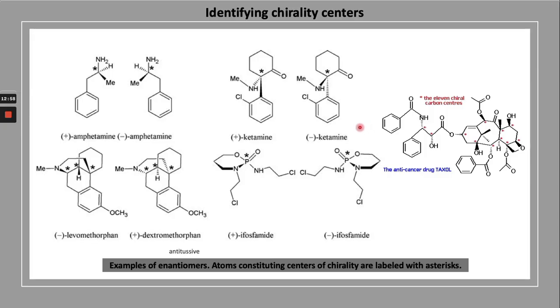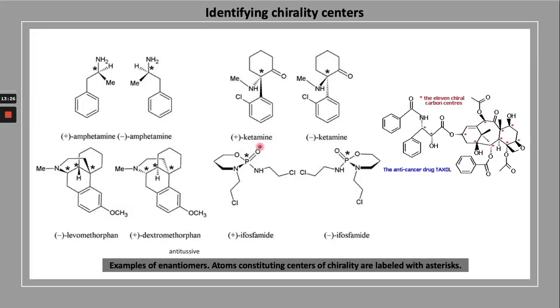So, identifying the chiral centers in a molecule: you can see amphetamine, plus and minus. These two molecules are enantiomers. They are non-superimposable mirror images. They have the chiral center here, this carbon, and this one. So these are the chiral centers, and in the stereochemistry the chiral center has inverted.